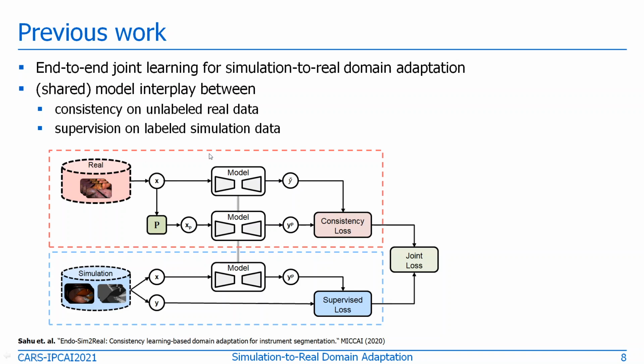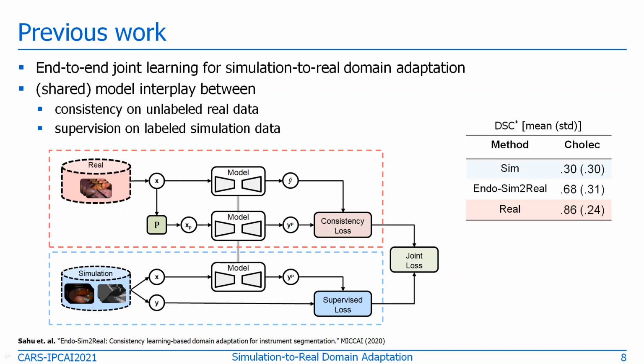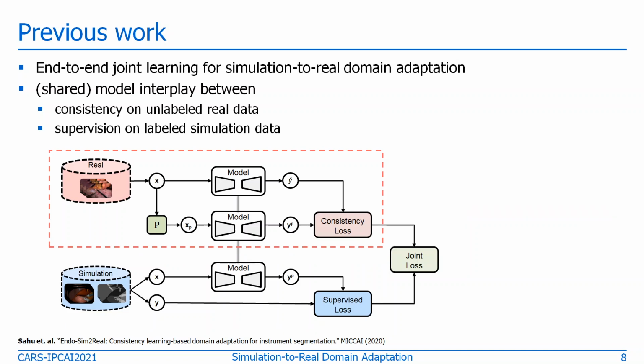And overall, joint learning enforces the model to be unchanged for arbitrary semantic changes and focus more on the structure between the real and simulation data. This approach showed that the generalization capability of the network can be improved by employing the joint learning approach.